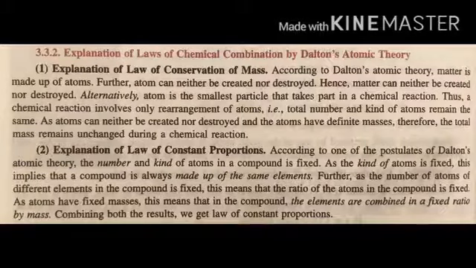Further, as the number of atoms of different elements in the compound is fixed, this means that the ratio of the atoms in the compound is fixed. As atoms have fixed masses, this means that in the compound, the elements are combined in a fixed ratio by mass. Combining both the results, we get the law of constant proportion.